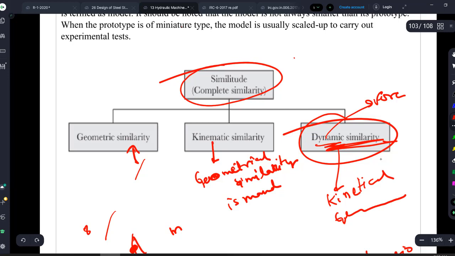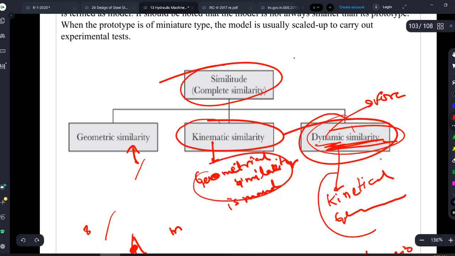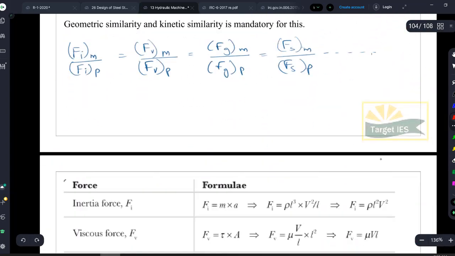So if an object is kinetically similar, then blindly it is geometrically similar also. If an object is dynamically similar, then it is kinetically similar as well as geometrically similar also. If geometrical similarity is not there, kinetic similarity will not come, and dynamic similarity will not come either. Done? I hope you will remember this.